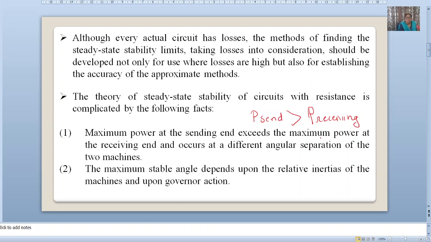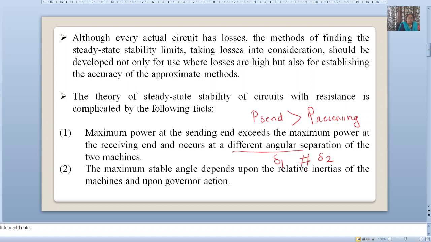Also, it occurs at different angular separation. Sending end power I consider at del 1, then receiving end power I have to consider at del 2. It will not remain the same; del 1 and del 2 will not be similar.